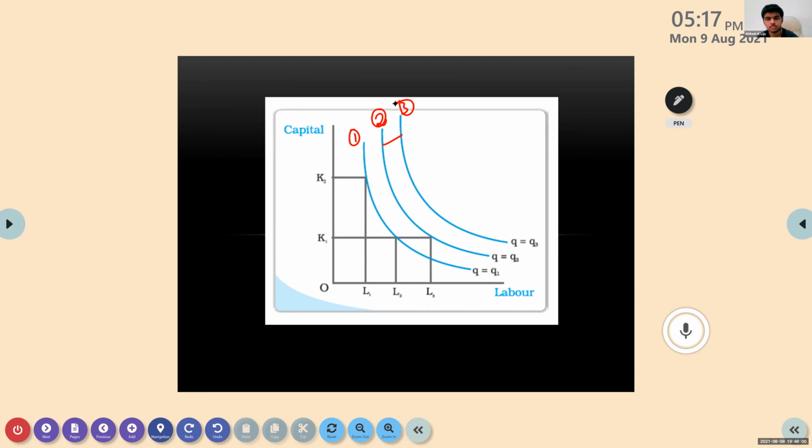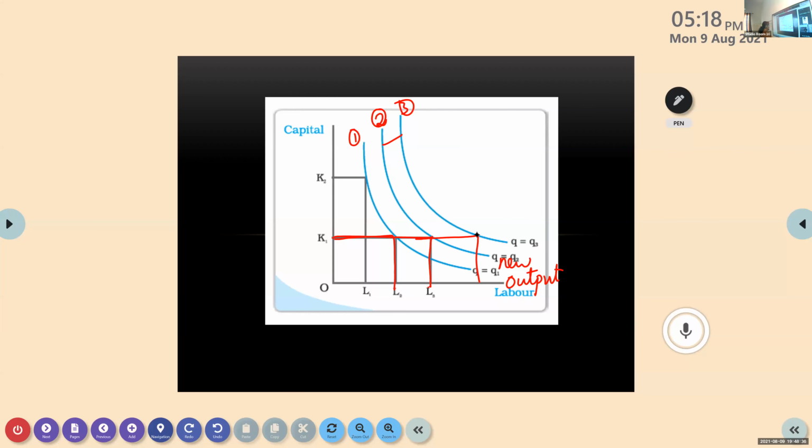So here this was the situation before. Now what happened? We are increasing both the capital and the labor, both we are increasing. Because of that, we got a new isoquant curve that gives you a new output. Same if you see the third point here, we are increasing the capital and labor. Because of that, we got a new output that will be the third isoquant curve.